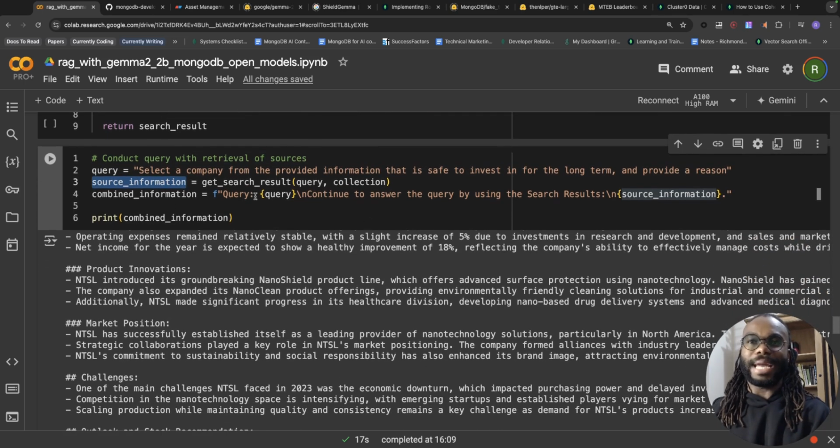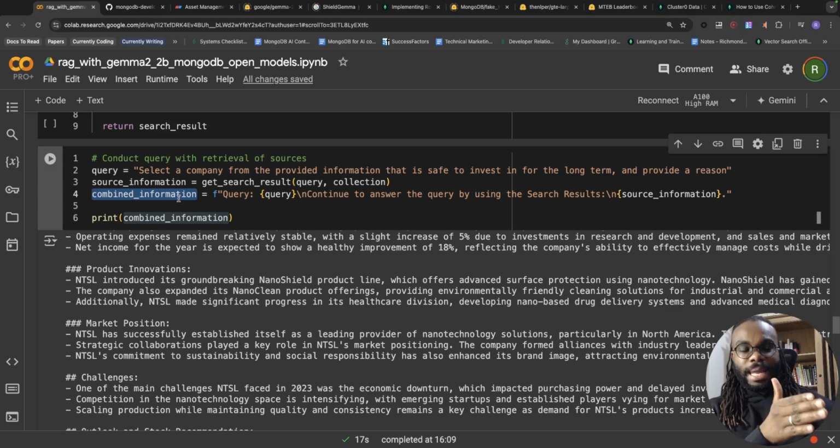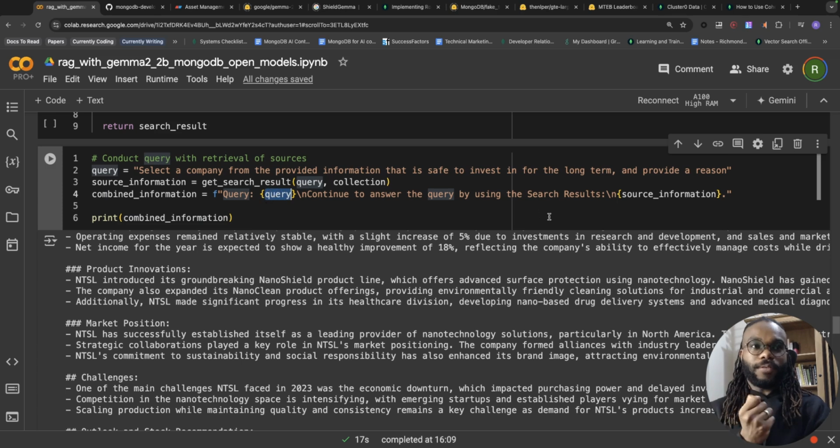And then we're going to combine everything, the query and the information, into a variable called combine information. Now, this combine information is what is going to go into Gemma. We're going to pass this into the LLM, Gemma 2B. This is RAG, Retrieval Augmented Generation, supplementing the user query with information that has been retrieved from a knowledge source. That's the source information. And the method of retrieval in this case is vector search.